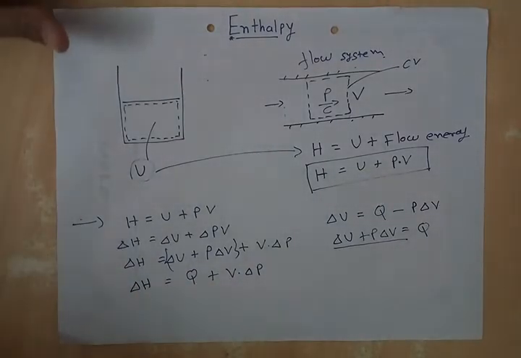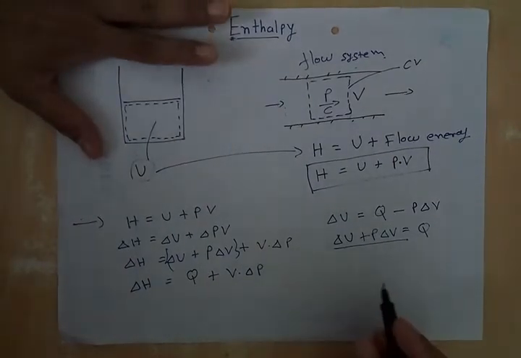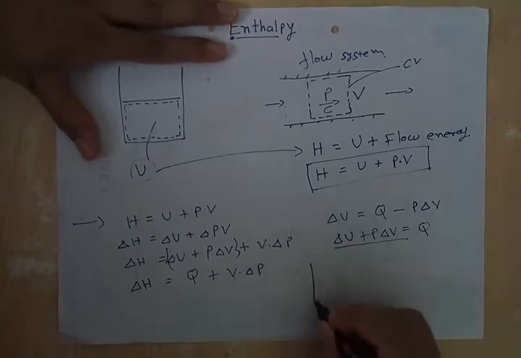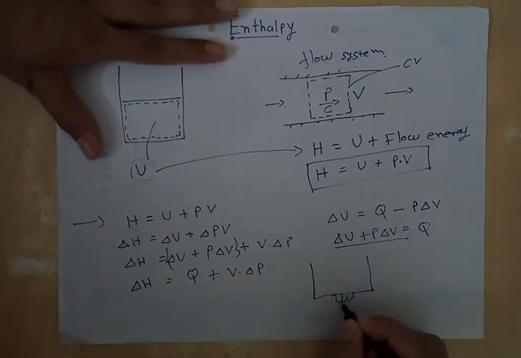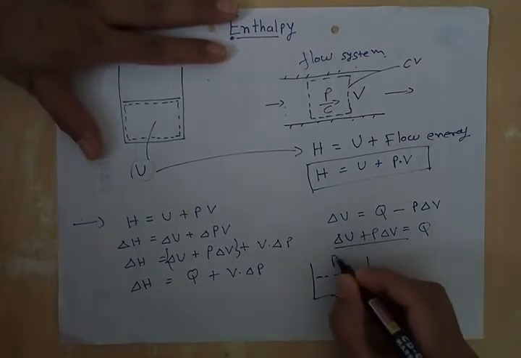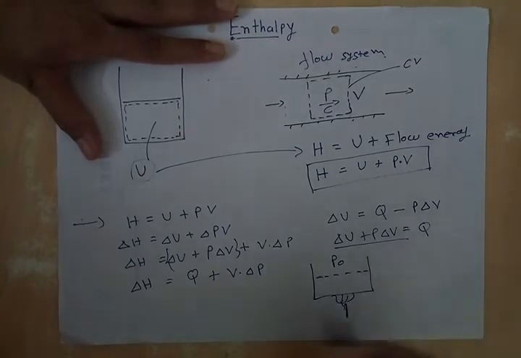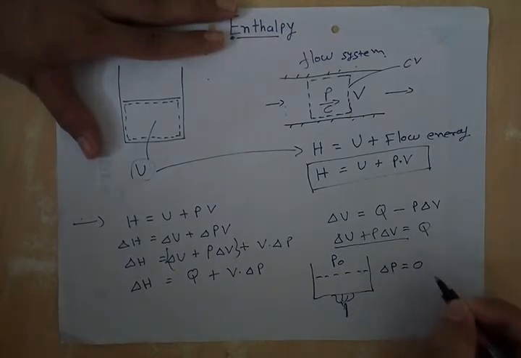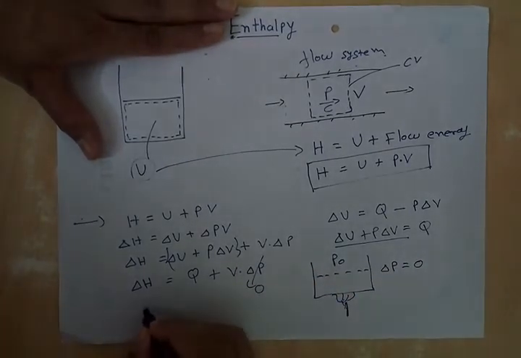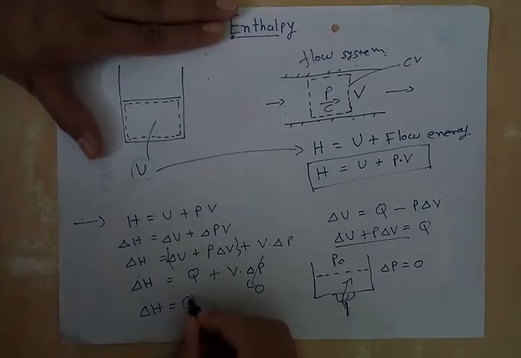Now let us take an example where pressure never changes. Let us take the example of a constant pressure process. So let us take a very simple example: boiling of water at room pressure, that is atmospheric pressure. So here water will boil at constant pressure, that is atmospheric pressure. In this case, pressure never changes throughout the process, so delta P is equal to 0. So delta H is equal to Q, and let us denote heat added at constant pressure as QP.